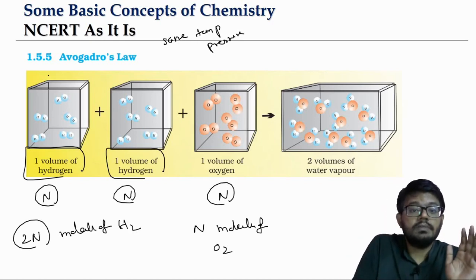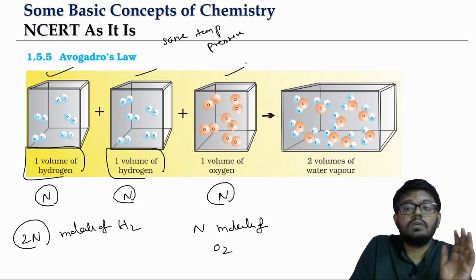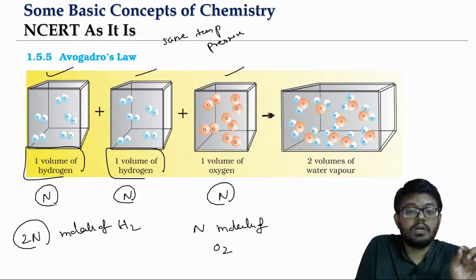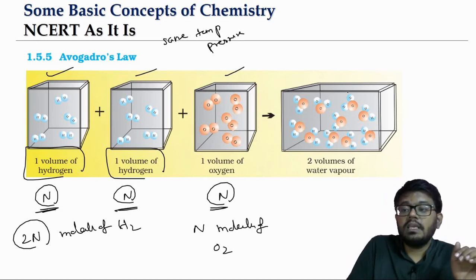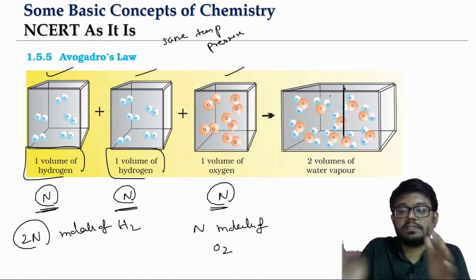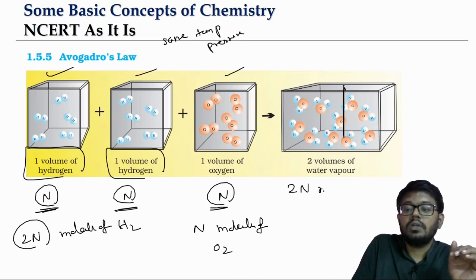Equal volumes means each volume will be containing an equal number of molecules. That equal number is what I am calling n. So each box is going to have n. Here, 2 volumes means 2 boxes, which will give us 2n molecules of water vapor.